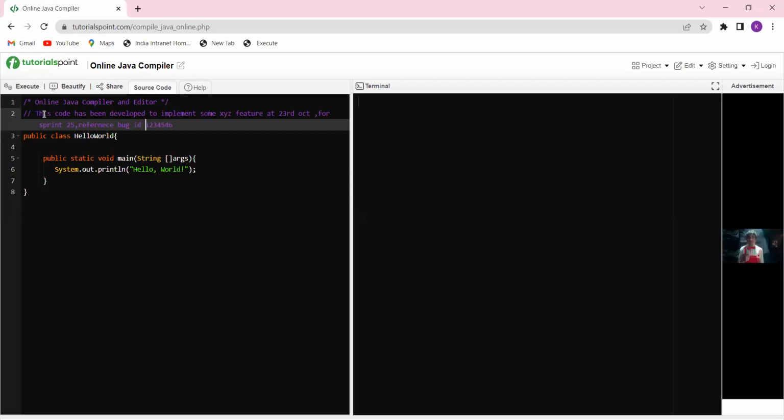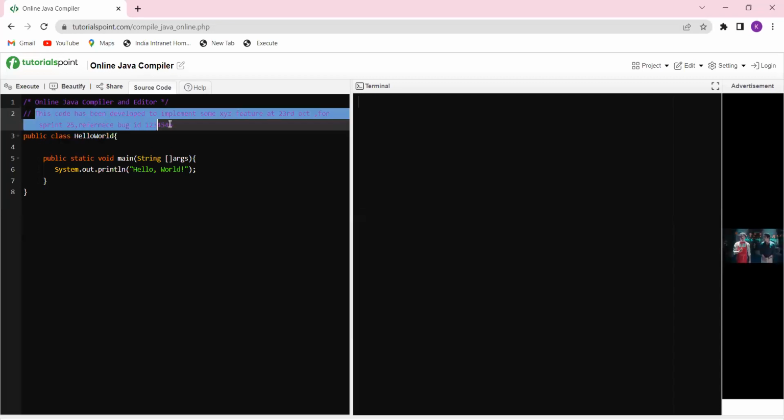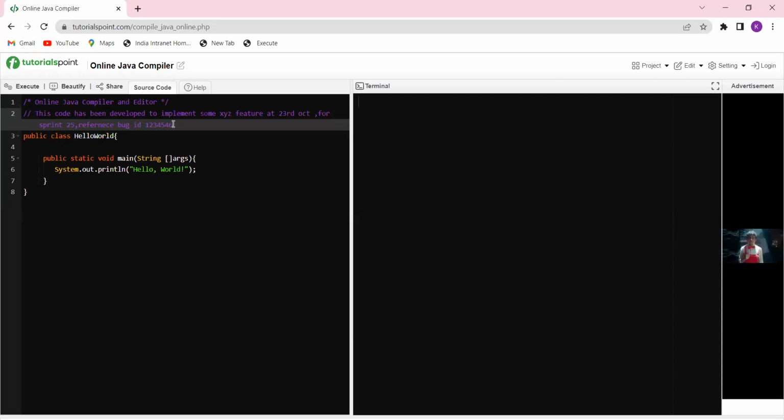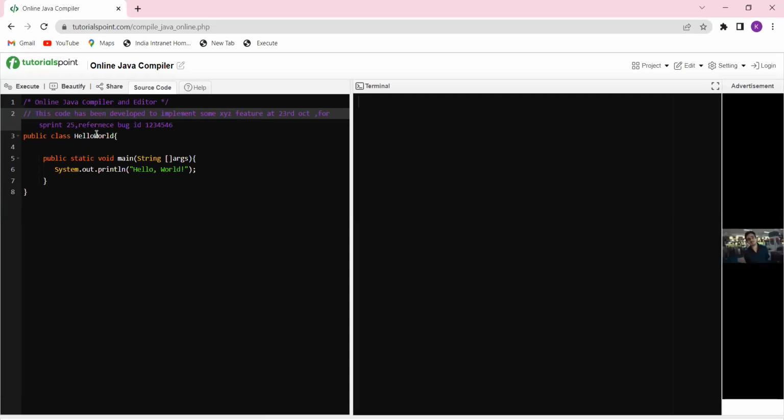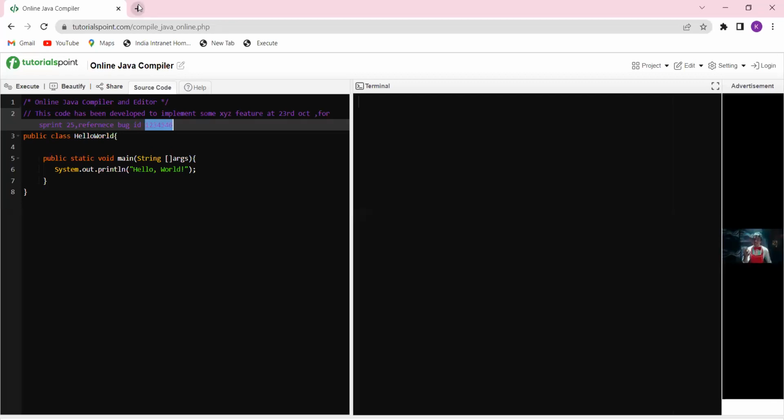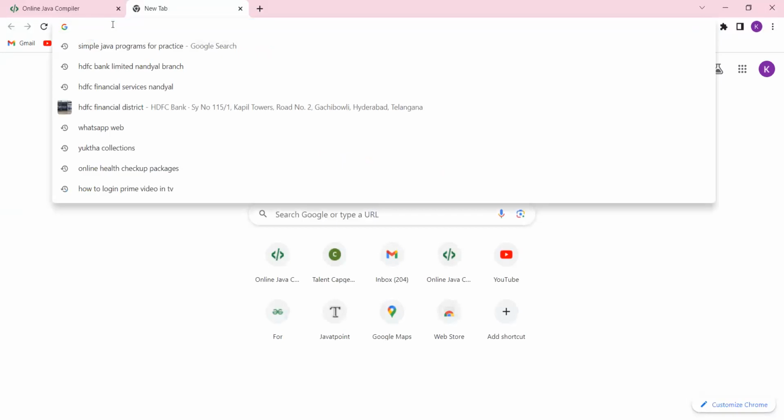So if I commented the lines like this, then whoever came in as my replacement and started working on this code again, while seeing the code, will be able to know that to implement this feature, they have created this class, and this one. And in the sprint, there is a reference bug ID. If I take this reference ID and check it in the bug ID, we have the bugs, right?